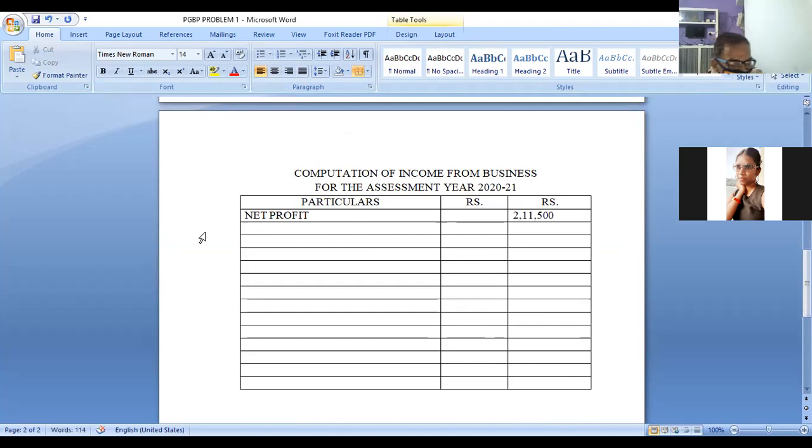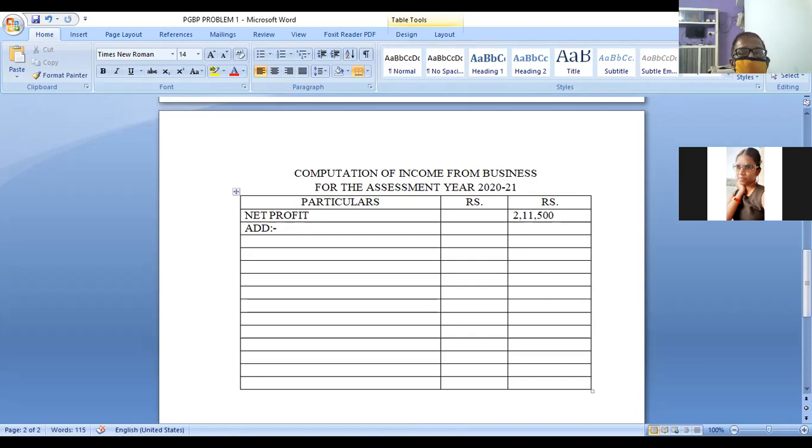Now what should we add? I'll save it now. Now let me show you the steps. What you have to add to the net profit. See the steps here. What you have to add to the net profit.